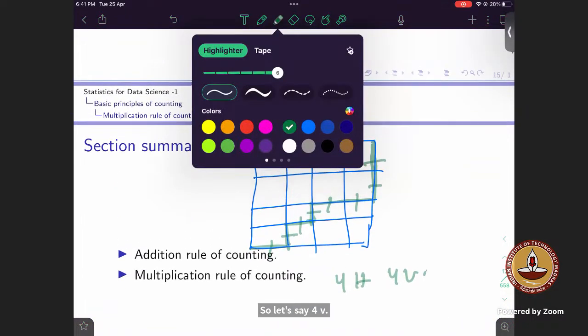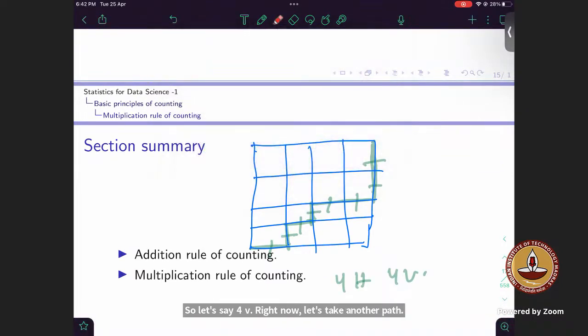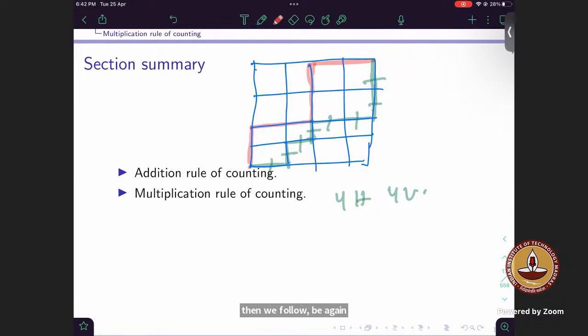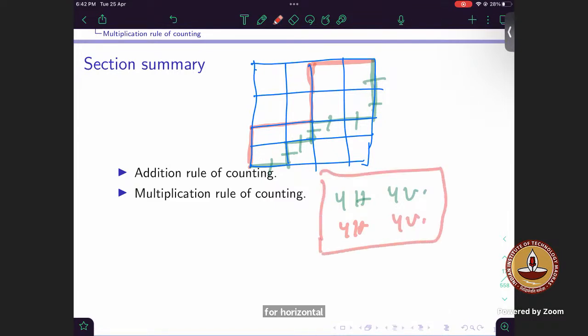Now let's take another path. Let's say this is my path, and then this is the path, and then again this path, and then we reach B. Again, can you tell me how many horizontal and vertical steps you have taken? Same 4 horizontal and 4 vertical. So this is the observation that we need to make: whatever possible way we follow, we will always have 4 horizontals and 4 verticals to pick up. Now, can anybody try it? What can be the modification in your answers?